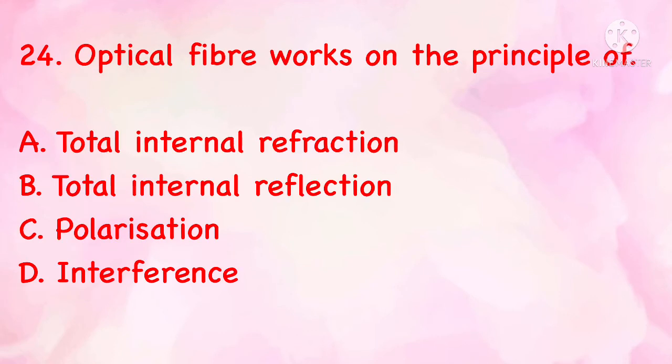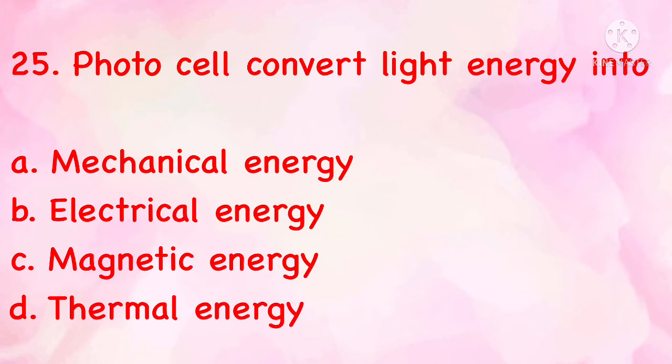Optical fiber works on the principle of total internal reflection, polarization, interference. The correct answer is B, total internal reflection. Photocell converts light energy into mechanical energy, electrical energy, magnetic energy, thermal energy. The correct answer is electrical energy.